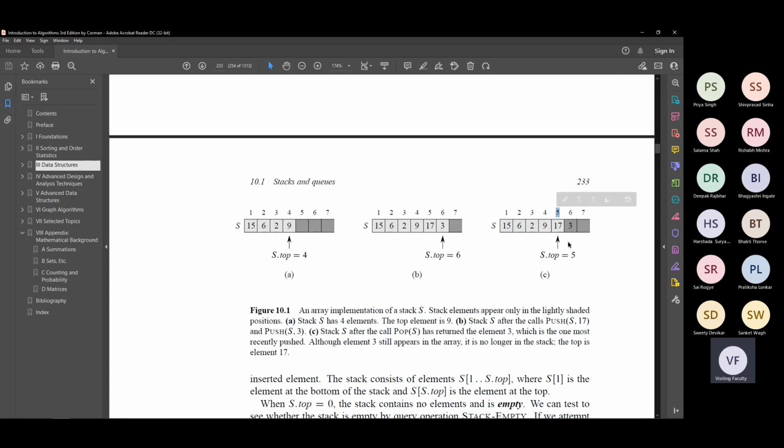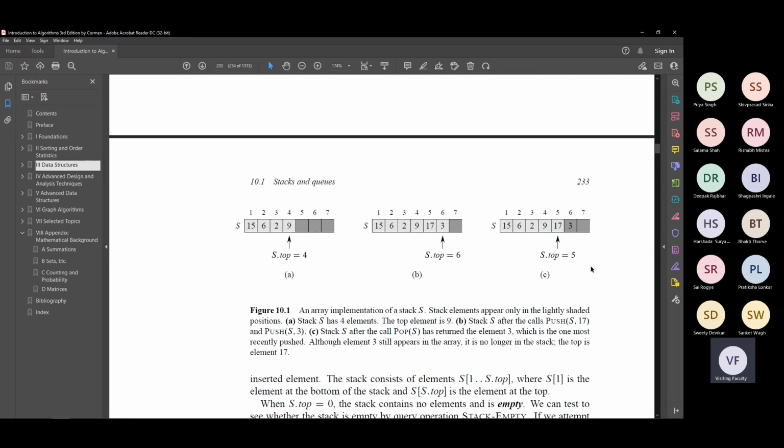And now S dot top indicates how much the stack is. Right? S dot top is at 5. And the elements are to the left. So 1, 2, 3, 4, 5. The elements in these locations comprise the stack. The element at the 6th location does not matter. It is as good as a blank entry because S dot top is not pointing to it at all. And there is no element to the right of location 6 which is in the stack. S dot top stops at 5. So the stack only looks at elements up to 5, up to index 5. Right? Everything else is gone.